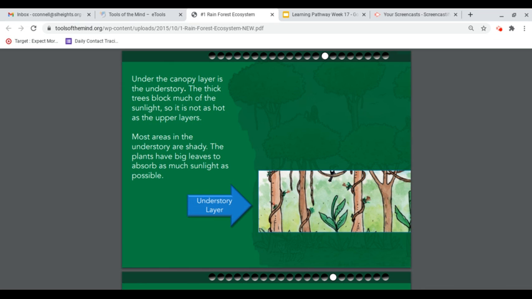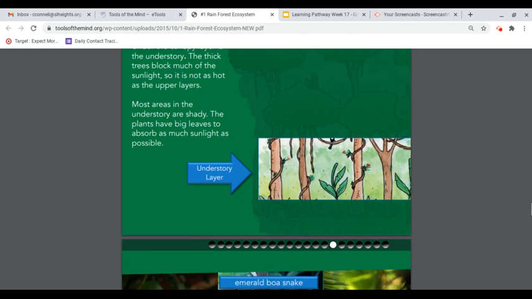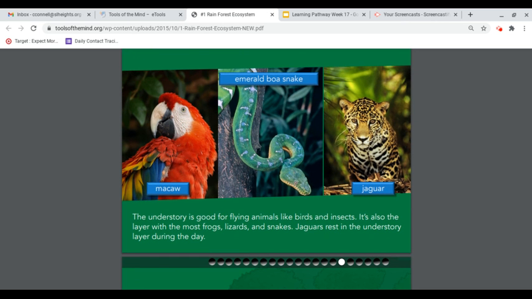Under the canopy layer is the understory. The thick trees block much of the sunlight, so it is not as hot as the upper layers. Most areas in the understory are shady. The plants have big leaves to absorb as much sunlight as possible. The understory is good for flying animals like birds and insects. It's also the layer with the most frogs, lizards, and snakes. Jaguars rest in the understory layer during the day.